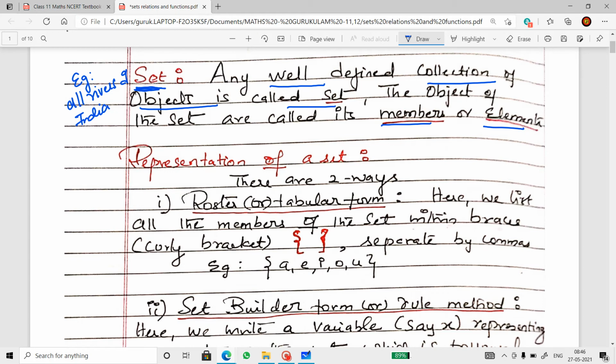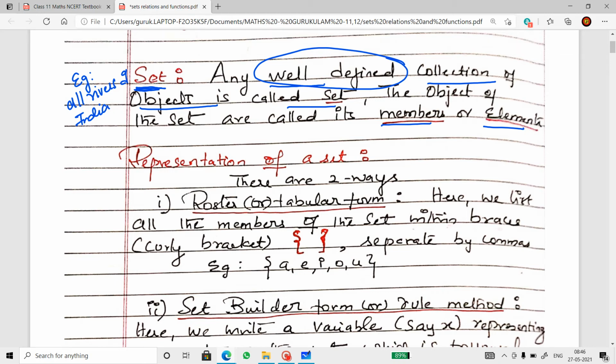Now the word well-defined is very important here. Well-defined means the element that comes under this should belong to that statement. That means we should be able to decide beyond doubt whether an object belongs to the given collection or not. So without any doubt, we should be able to decide whether an object belongs to a given collection or not. So that's what well-defined means.